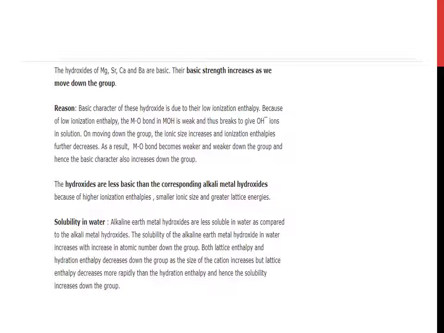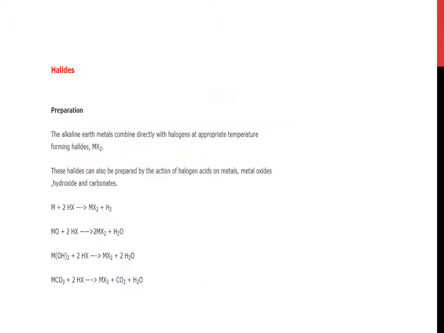Now, solubility in water. Alkaline earth metal hydroxides are less soluble in water as compared to alkali metal hydroxides. The solubility of the alkaline earth metal hydroxides in water increases with increase in atomic number down the group. Both lattice enthalpy and hydration enthalpy decrease down the group as the size of the cation increases, but lattice enthalpy decreases more rapidly than the hydration enthalpy and hence the solubility increases down the group.